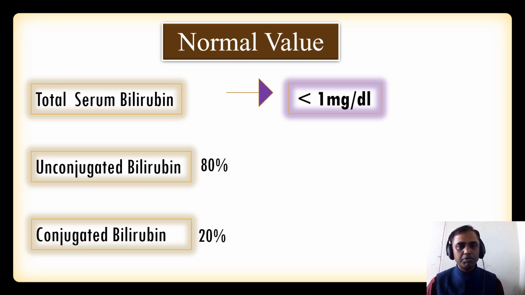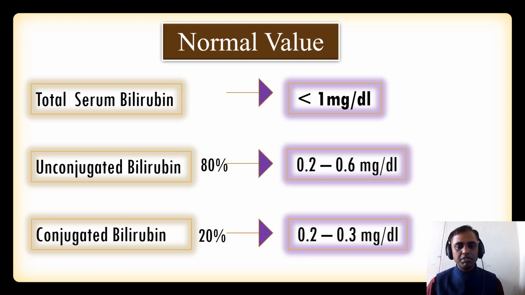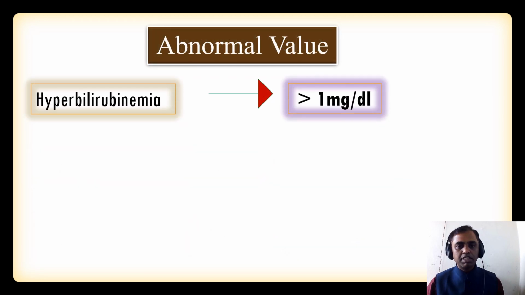Now we have to study the normal values. The unconjugated bilirubin normal value is 0.2 to 0.6 milligram per deciliter and conjugated bilirubin is 0.2 to 0.3 milligram per deciliter. So this is the normal value. As we studied in the definition, when the serum bilirubin level increases, we call it jaundice. Let us discuss in more detail.